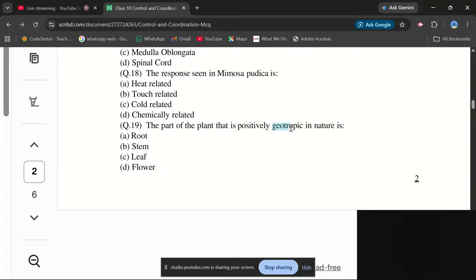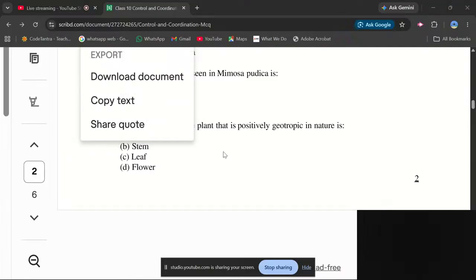The next question: the part of the plant that is positively geotropic in nature. If you know the meaning of geotropic, geo means earth, that is, gravity we are talking about, and tropic means movement. So the root always goes towards gravity, and this question is asking about positive geotropism. The stem shows negative geotropism. The leaf also shows negative geotropism, because it goes in the direction of sunlight, not in the direction of gravity. Got it? So what will be the answer? The answer is the root.